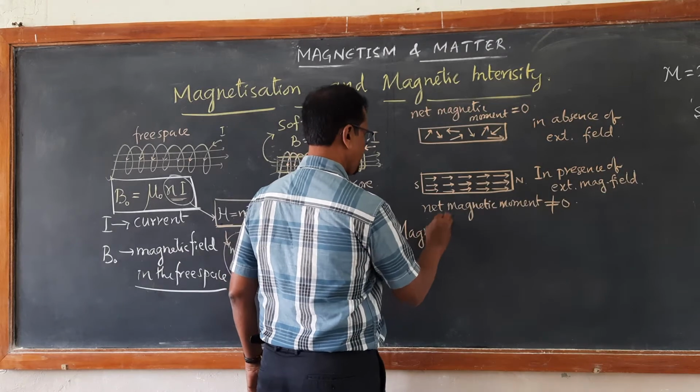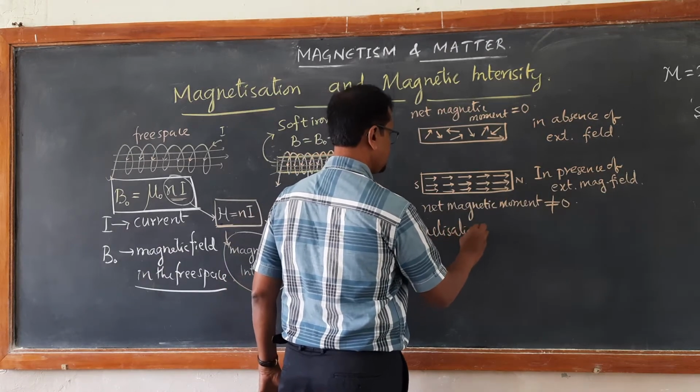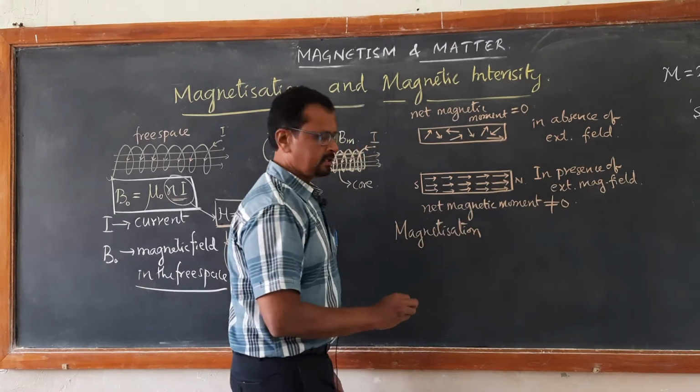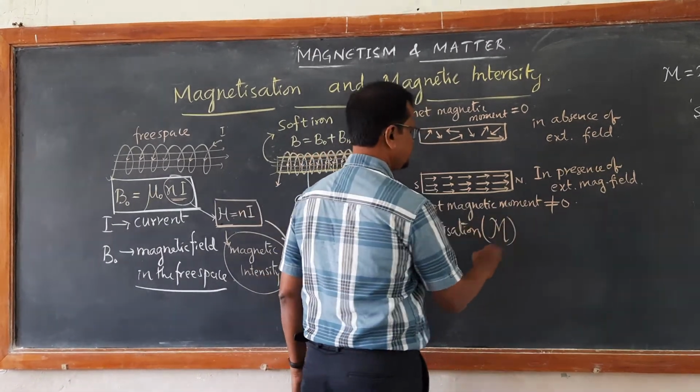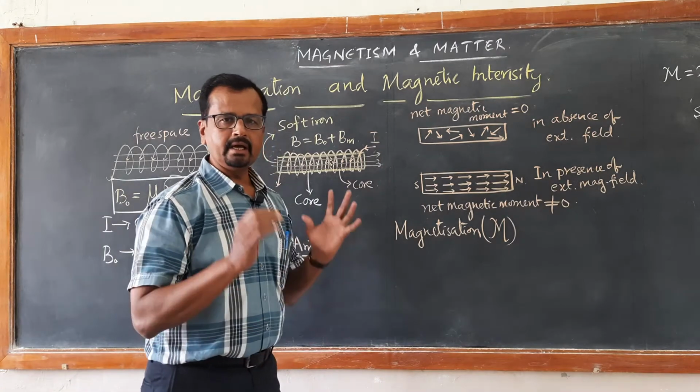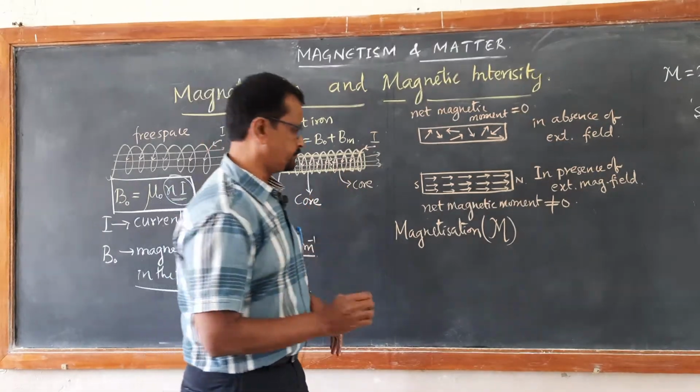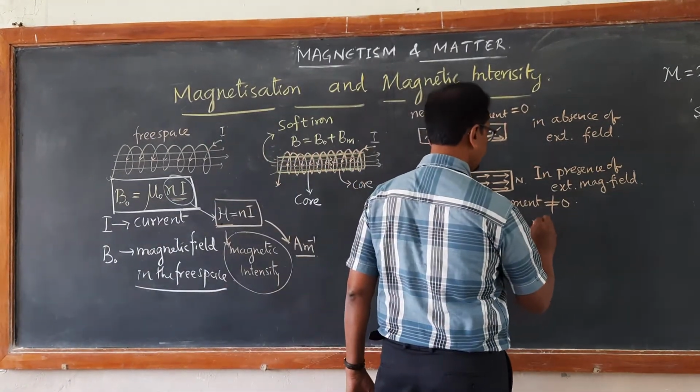Magnetization, I am writing it as M, is defined as net magnetic moment acquired per unit volume.